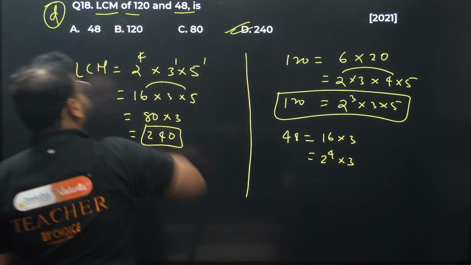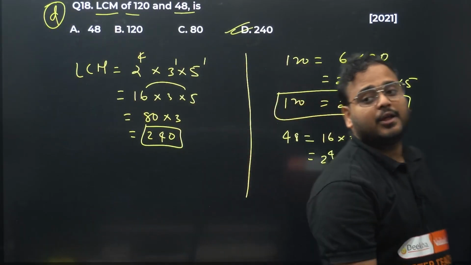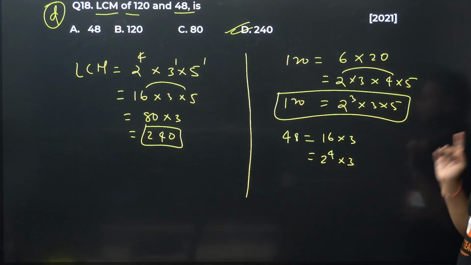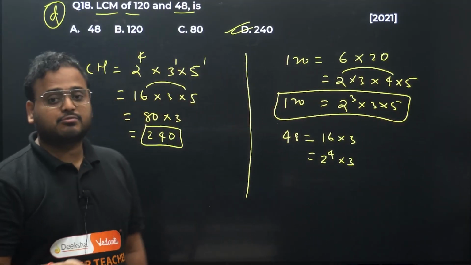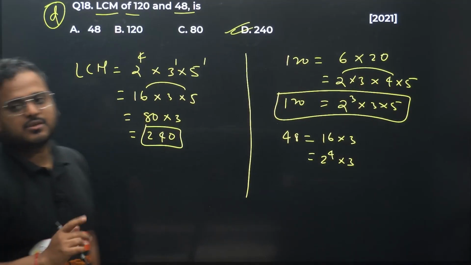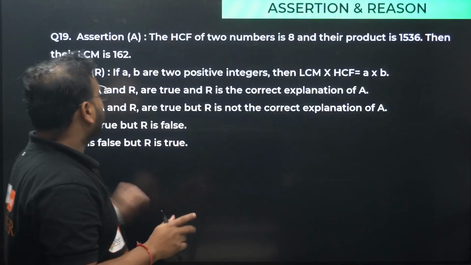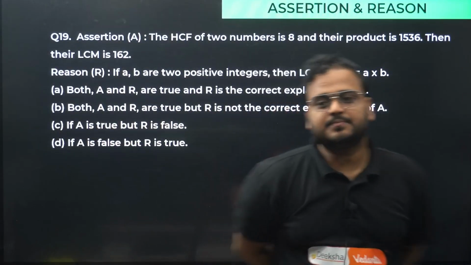Please check, guys. The answer is option D. Again, you might have a different method, a faster method to solve this question. Please go ahead and use that. Answer is option D. Question number 19 is your assertion reason.